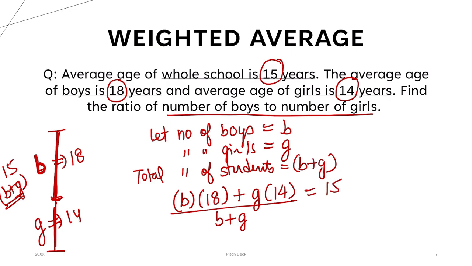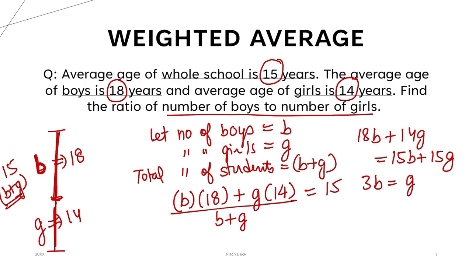Now, solving this: 18B plus 14G equals 15B plus 15G. Just rearranging, 18B minus 15B is 3B, and 15G minus 14G is G. So B by G is equal to 1 by 3. I hope this is clear, and this is the answer.